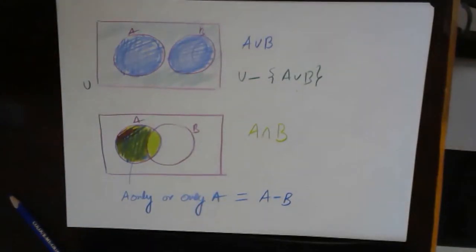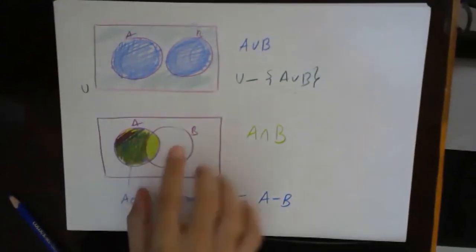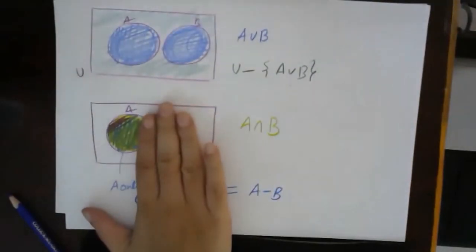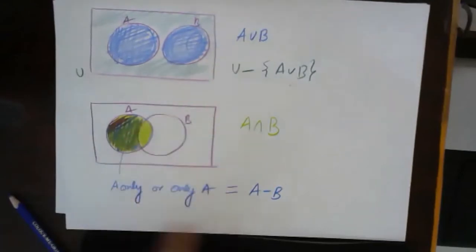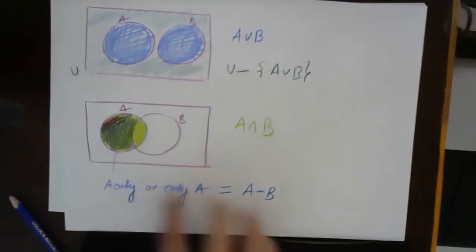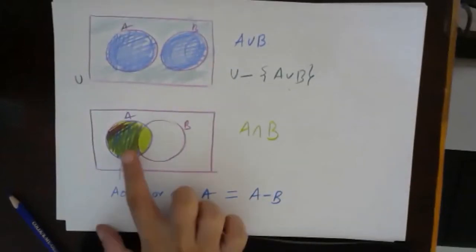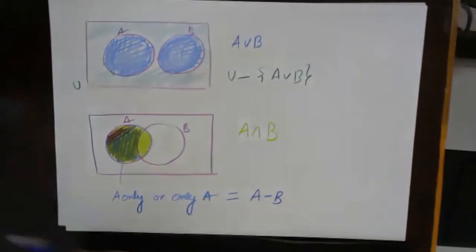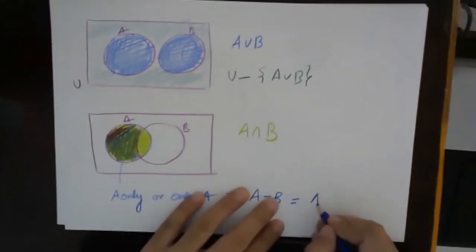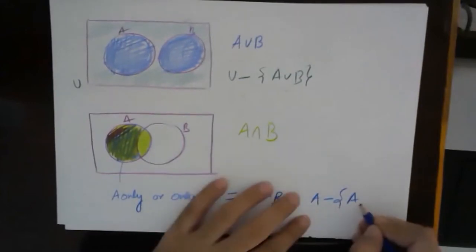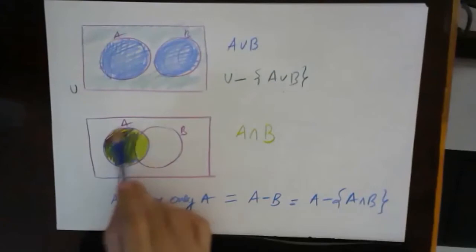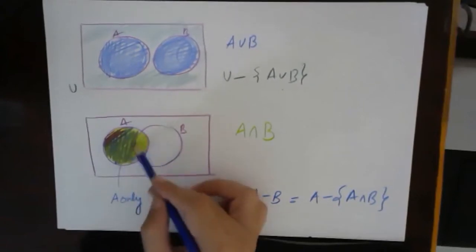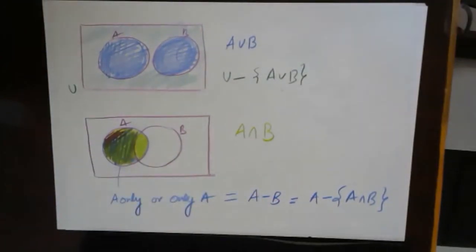So if I remove B from A, I'm removing this part, and the only part left is only A. So this can be represented either as A only, or as A minus B, or we can also represent this part as A minus A intersection B. That means from whole A, I have subtracted A intersection B. Fine.